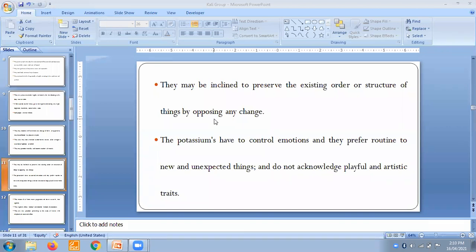Kali people have to control emotions, and they prefer routine to new and unexpected things, and do not acknowledge playful and artistic traits. They don't have any playful and artistic trait. If you talk about emotions, they control their emotions very well. They try to be in a routine and never want to change to new and unexpected things.